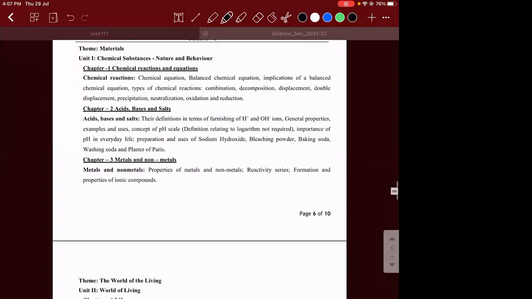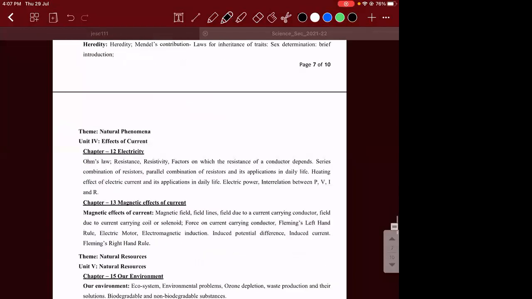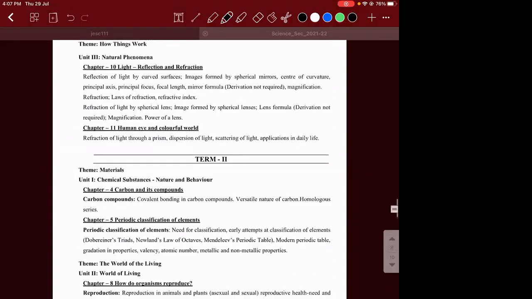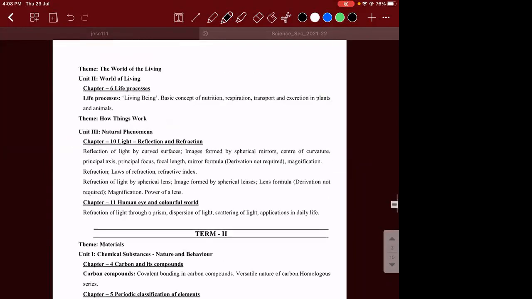So in chapter number 10, we have already seen all these things: reflection of light by curved surfaces, images formed by spherical mirrors, center of curvature, principal axis, principal focus. The mirror formula we have seen and applied in problems also.